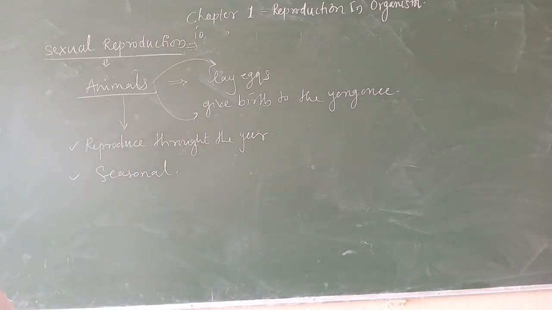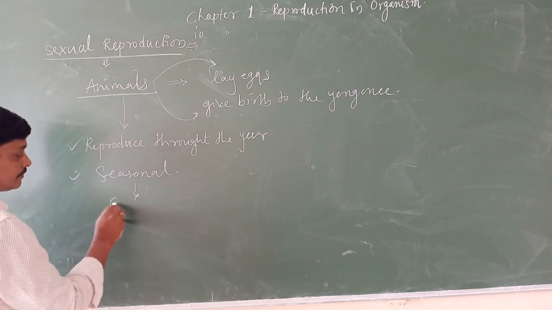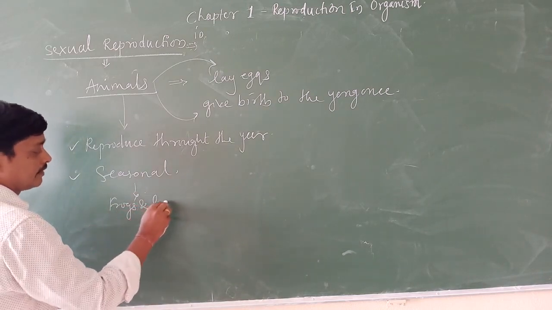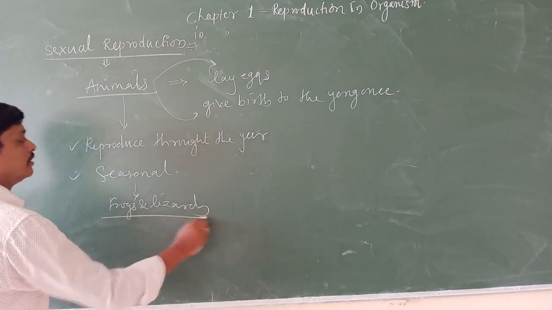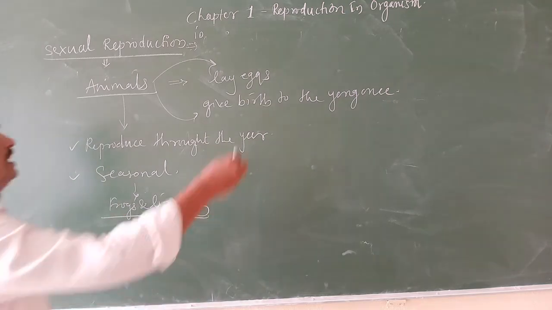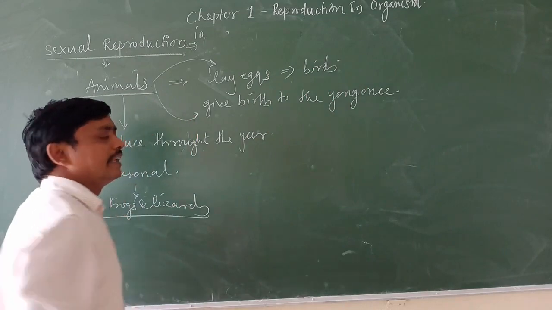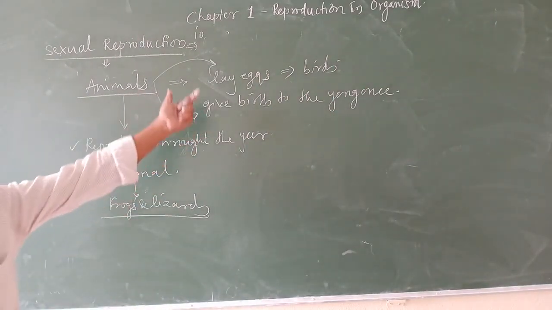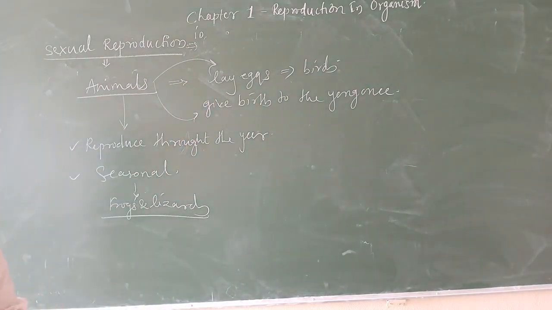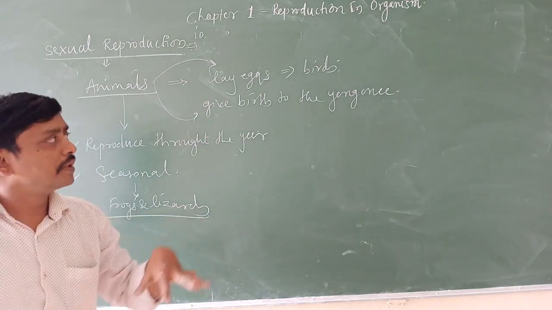And what do you think about frogs and lizards? Here, as an example of seasonal, frogs and lizards reproduce seasonally. And for egg laying, birds lay eggs. I hope you all studied the examples of egg laying animals and the animals which give birth to the young ones.